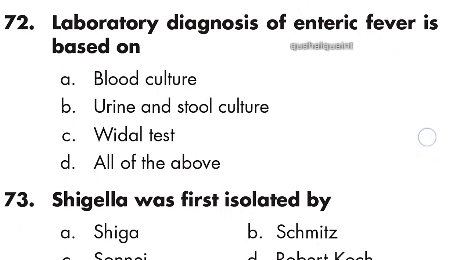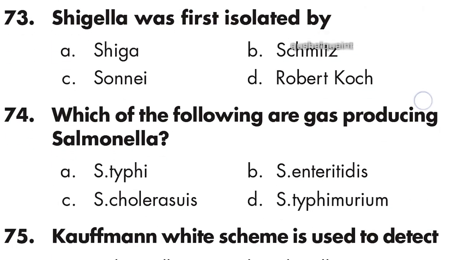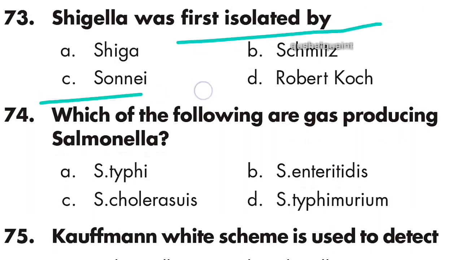Question 72: laboratory diagnosis of enteric fever is based on blood culture, urine and stool culture, Widal test, all of these. Option D is right, all of these. Question 73: Shigella was first isolated by Shiga. Option C is right, Shiga.